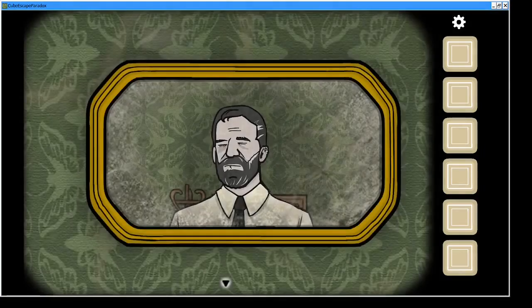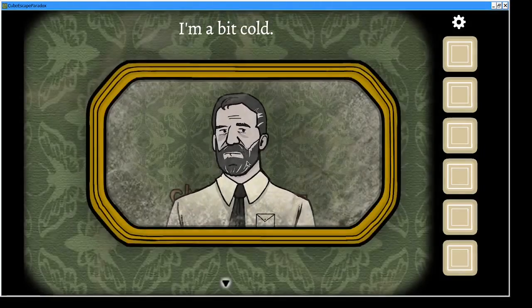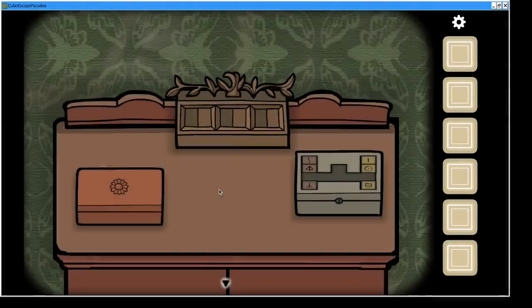We have a mirror that we can look into, and we say, I'm a bit cold. And that is us. This is us. We are this gentleman with a little pocket that's just buttoned shut, and a tie. We can't do anything other than look sheepishly slash depressed slash uncertainly at the mirror and complain about being a bit cold. Here we have a cabinet.